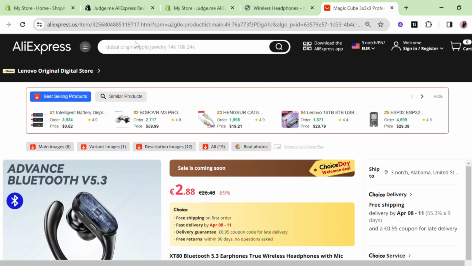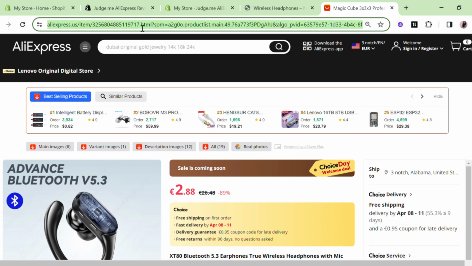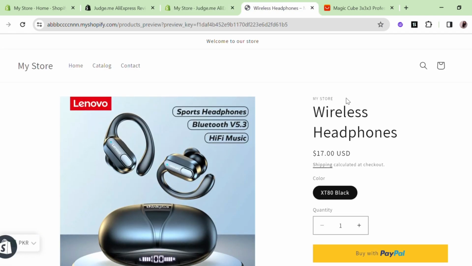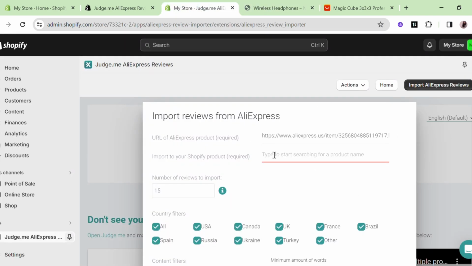Go to Aliexpress and copy the URL of a same product which have excellent reviews and ratings. Paste the URL. Now paste the name of the product. You can see product successfully find.